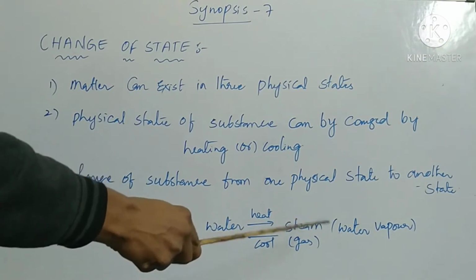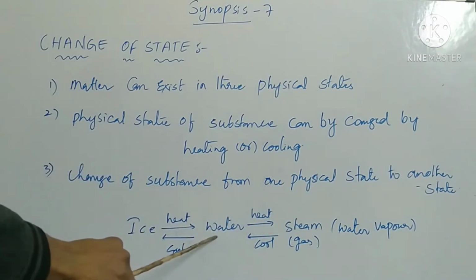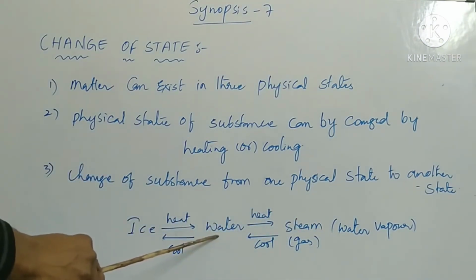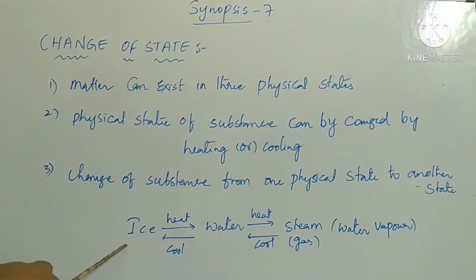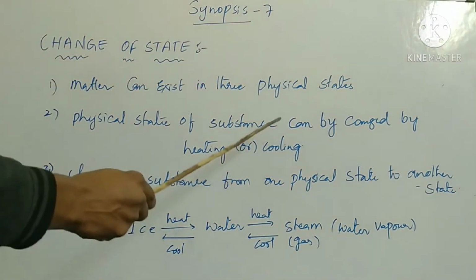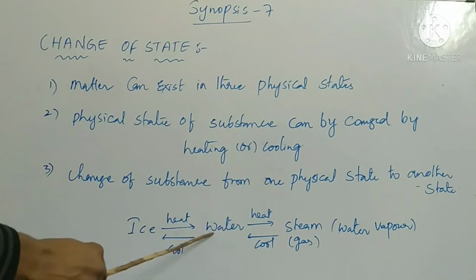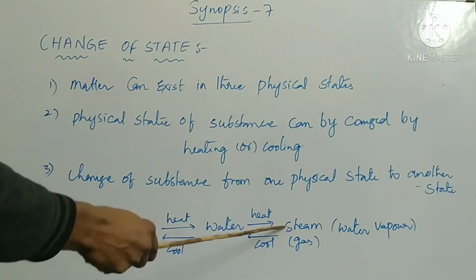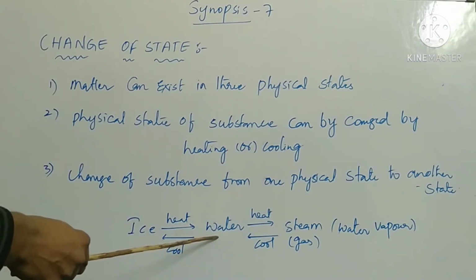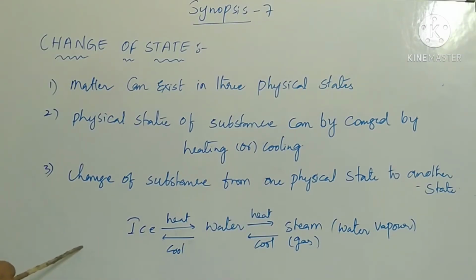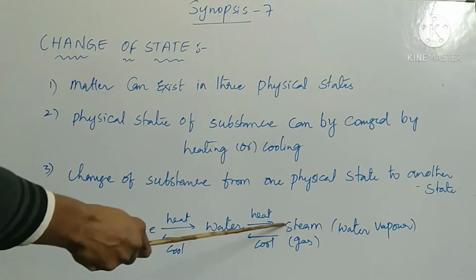When this water vapor cools down, it can be converted into water, and when water cools down, it can be converted into the solid state, that is ice. So, after the heating effect, it will be converted into water and steam. When it cools down, it will regain the liquid state, that is water, and the solid state, that is ice. These are the three physical states of water: ice, water, and steam.